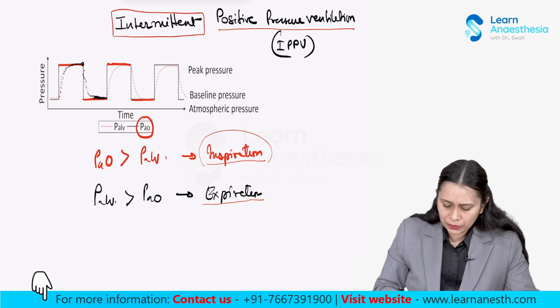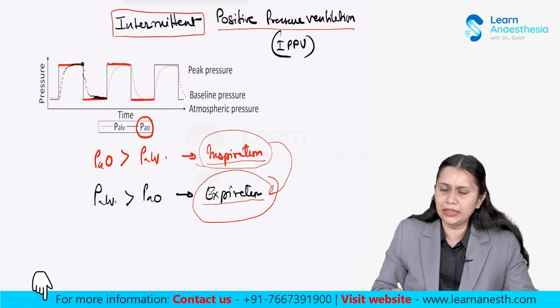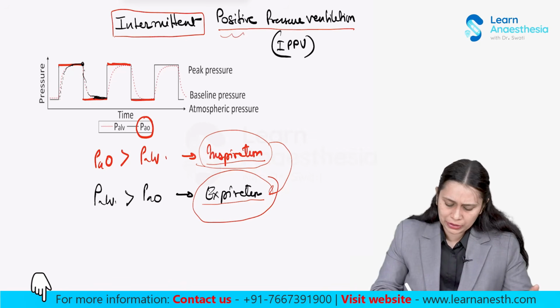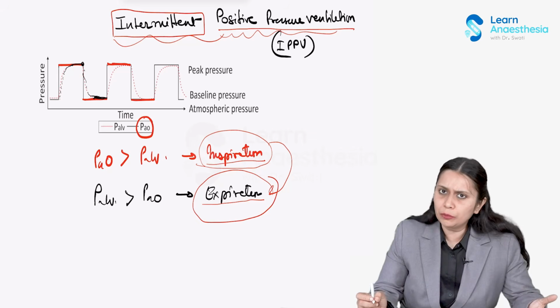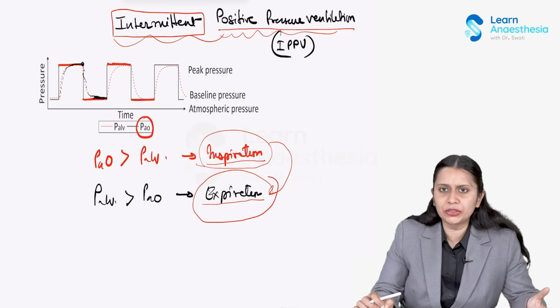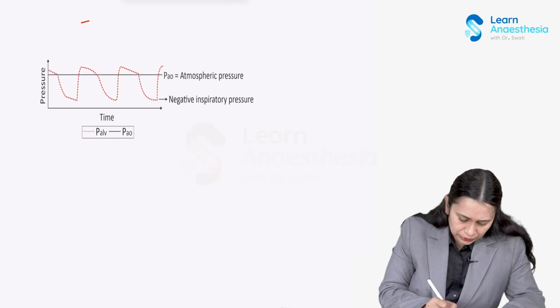Now, how does inspiration happen? How does inspiration cycle into expiration? All this depends upon the mode of ventilation, the mode of the ventilator which is selected by the operator, which I will talk about. Before we talk in very great detail about the different modes of intermittent positive pressure ventilation, a brief mention of intermittent negative pressure ventilation, which is nowadays of historical importance and not commonly practiced. So let us talk about intermittent negative pressure ventilation.